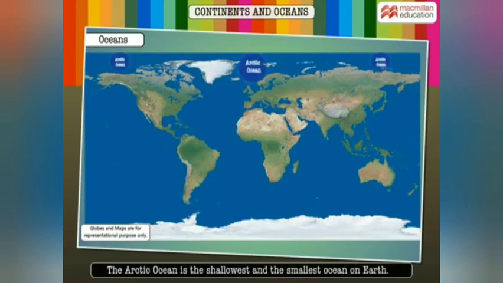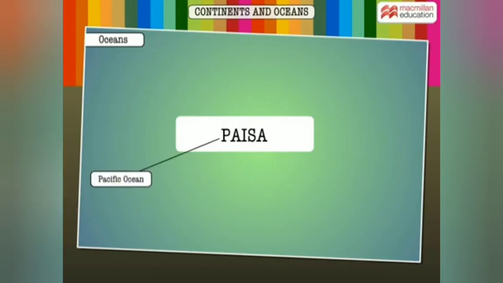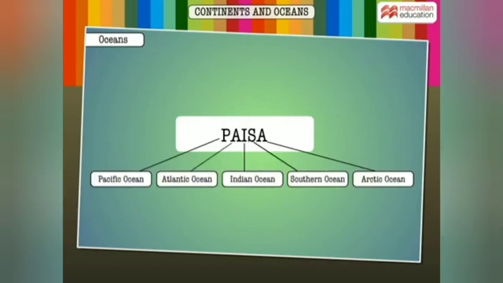The Arctic Ocean is the shallowest and the smallest ocean on Earth. It is located around the North Pole, bordering Asia, Europe, and North America. It is simple to remember the 5 oceans by remembering the word P-A-I-S-A, Paisa: Pacific, Atlantic, Indian, Southern, Arctic.